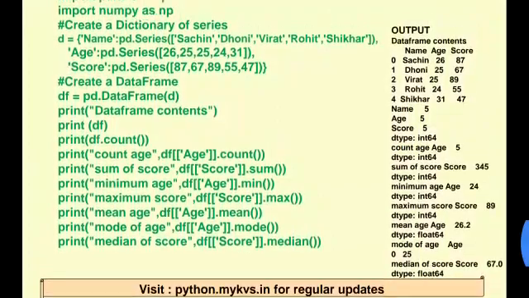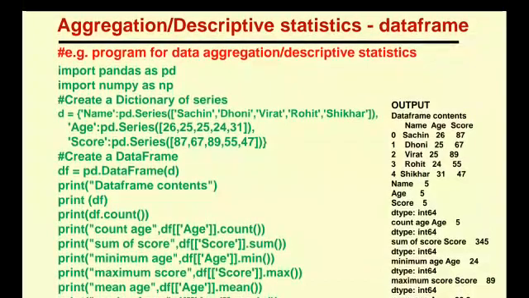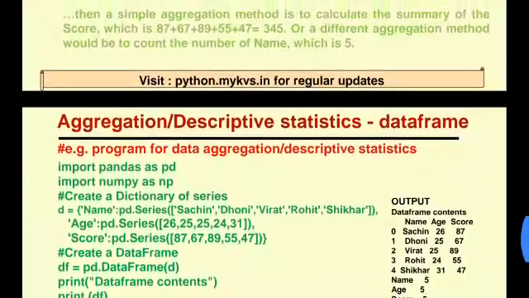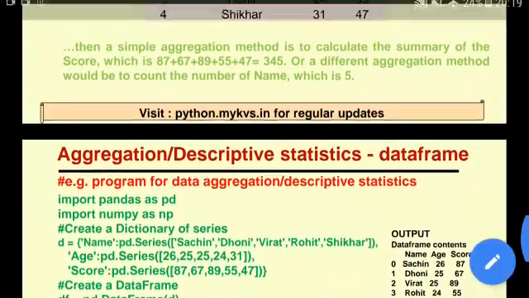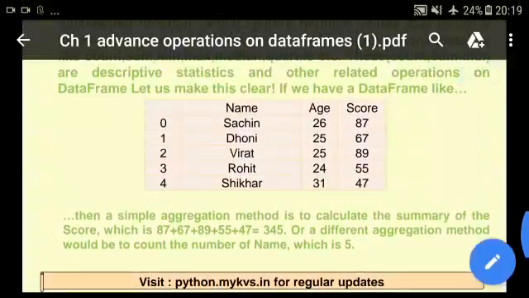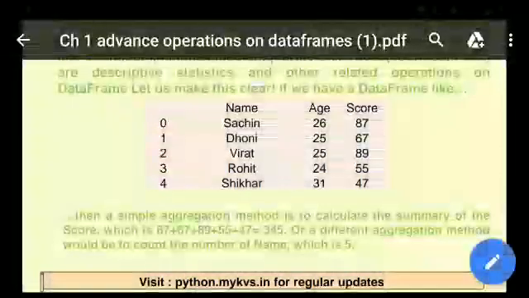In this way we are going to use aggregation or descriptive statistics in our program. With the help of the program, I wanted to make clear how we will use them. Through coding we can take the minimum value, and we can take the mean and max.